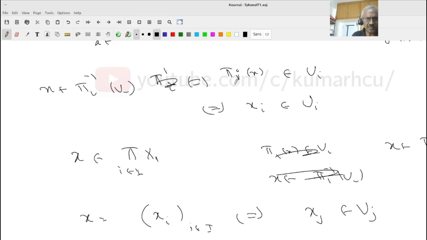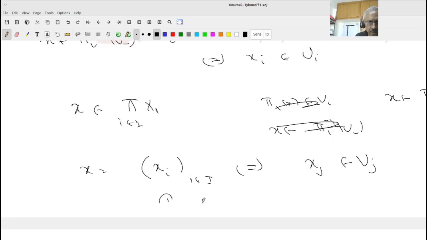I am sorry if I suddenly changed i, but you understand the reason. I want to write x as the infinite tuple (x_i). Then x belongs to pi_j inverse of U_j if and only if there is only one condition. You can ignore everything else. Look at only that particular element.